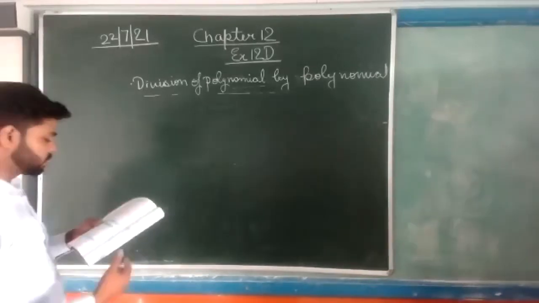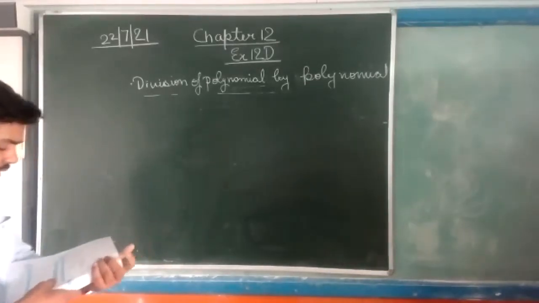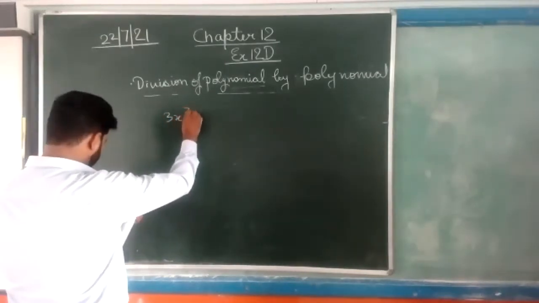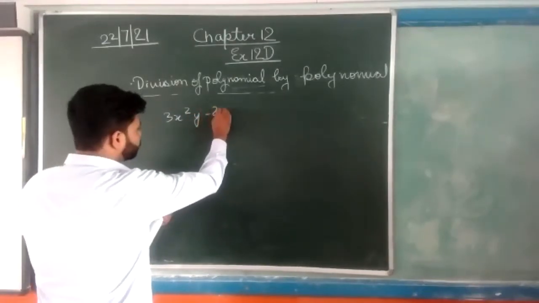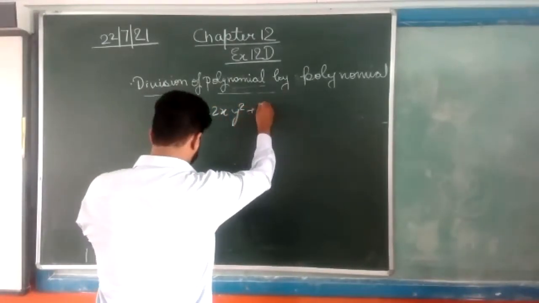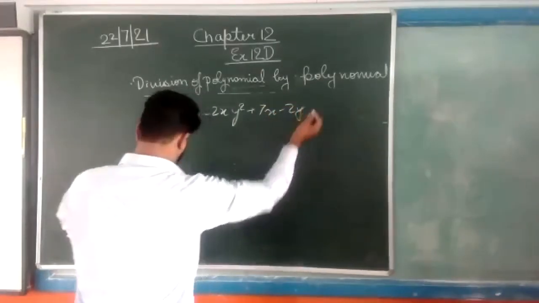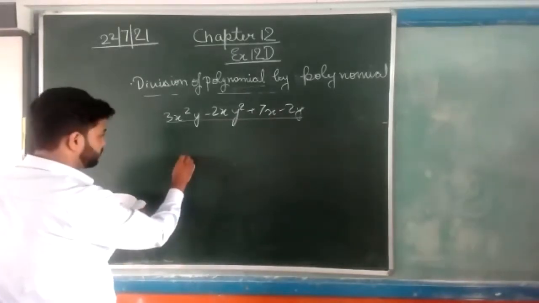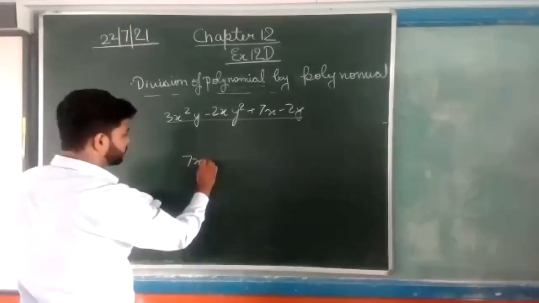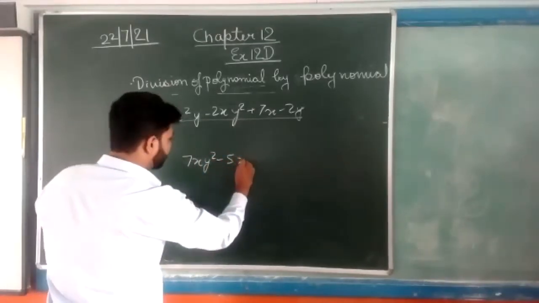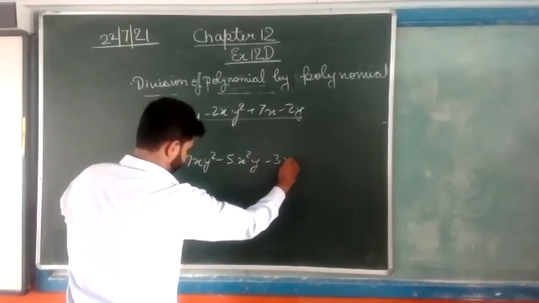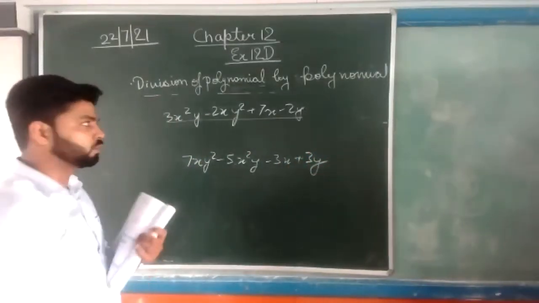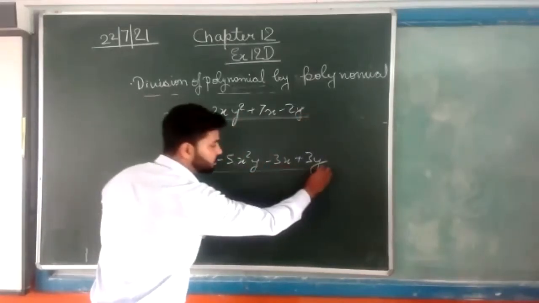I am explaining question number 8. What must be subtracted from 3x square y minus 2xy square plus 7x minus 2y to get 7xy square minus 5x square y minus 3x plus 3y? This is the question. What must be subtracted from this to get this?